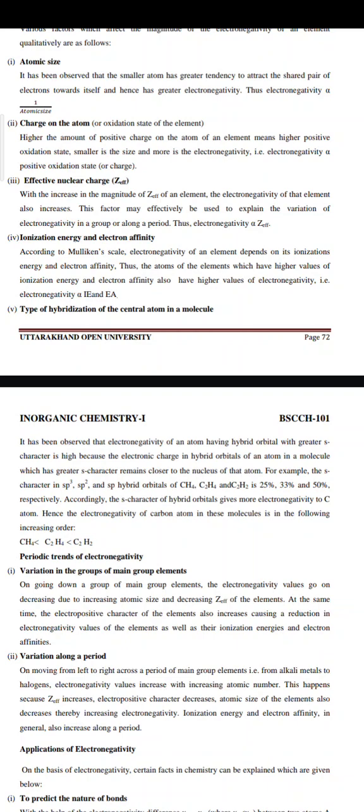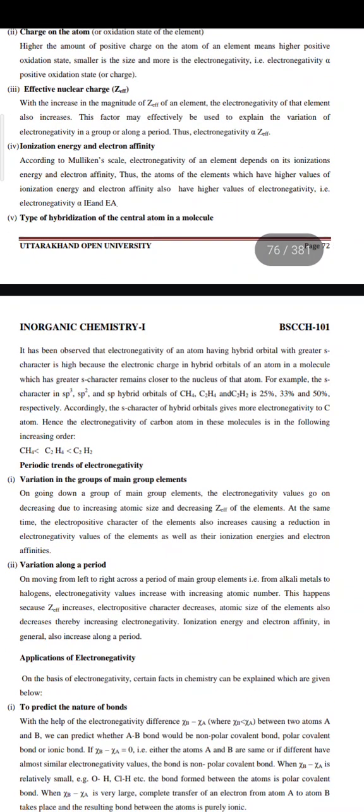Fourth is ionization energy and electron affinity. According to Mulliken's scale, the electronegativity of an element depends on the ionization energy and electron affinity. Thus, the atoms of elements which have higher values of ionization energy and electron affinity also have higher values of electronegativity. That is, electronegativity is directly proportional to ionization energy and electron affinity.